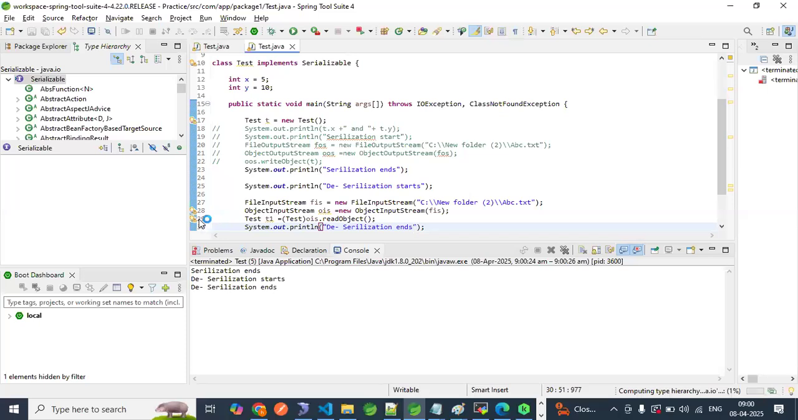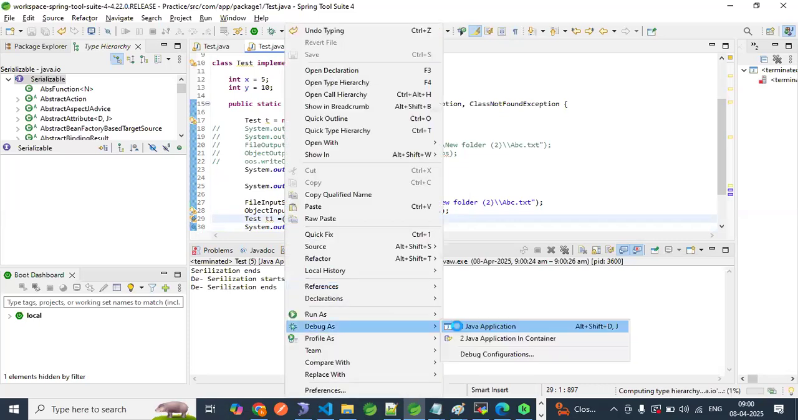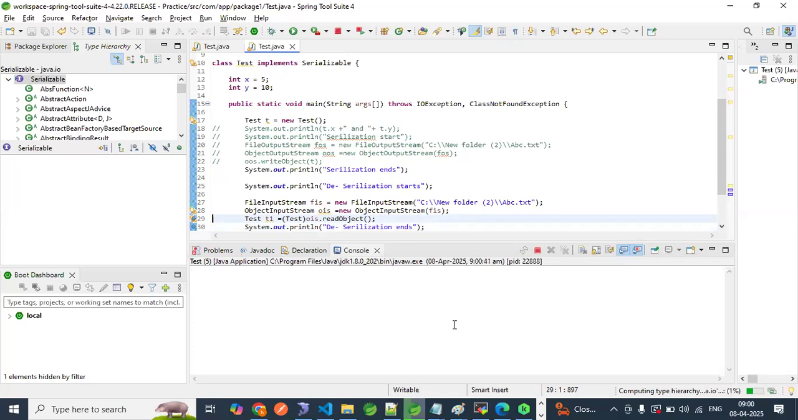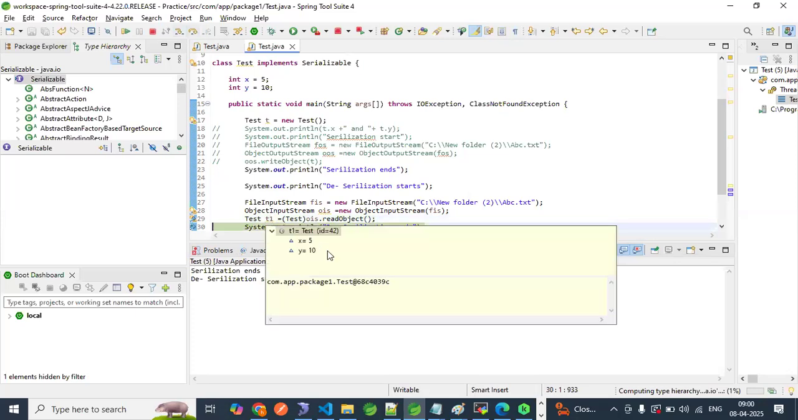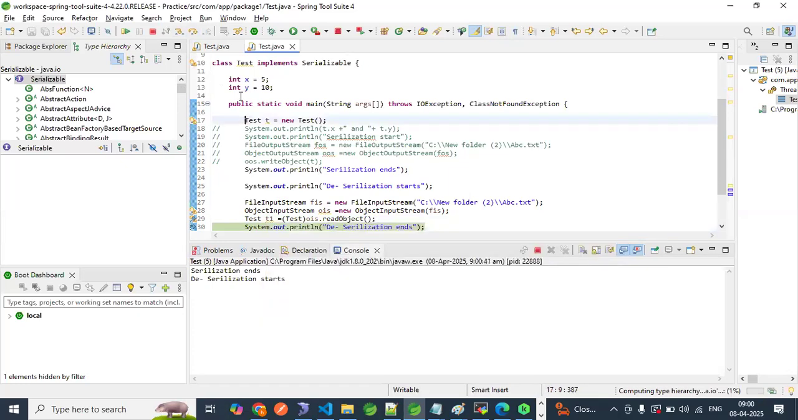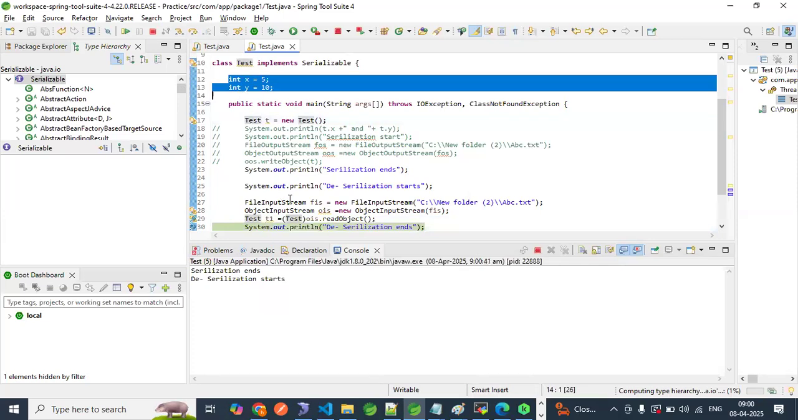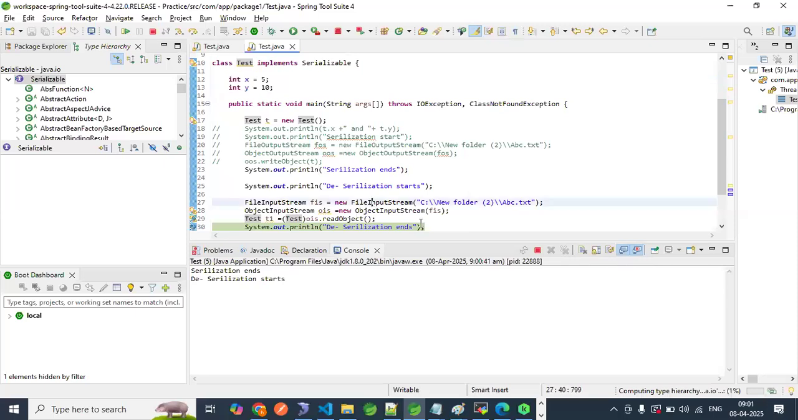Now debug. Debug this. Press F6. Mouse over on T1. It's coming, right? Data is coming. Let me comment this also. No need to comment. See, try to observe, guys.